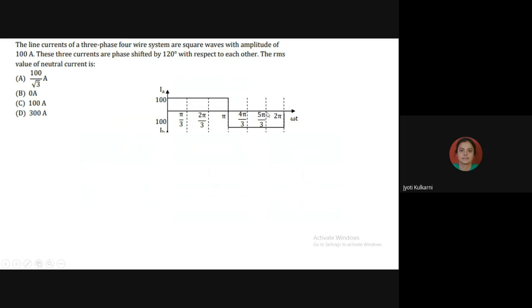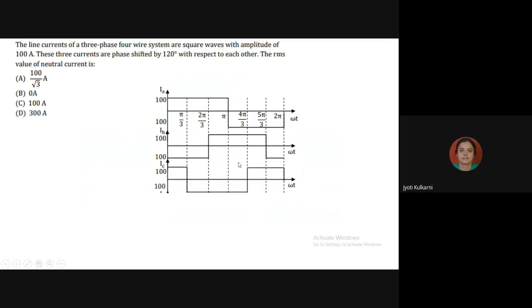And from 180 degree to 360 degree, it is going to have the negative half cycle. Then the phase B waveform will start its positive half cycle 120 degree apart, because here they said 120 degree with respect to each other. So after 120 degree, the phase B waveform is going to start. And the last phase, that is C phase, is going to start its positive half cycle after 120 degree with respect to the B waveform.